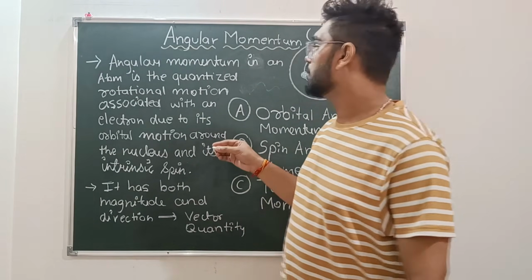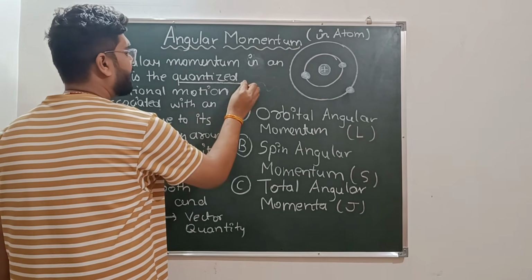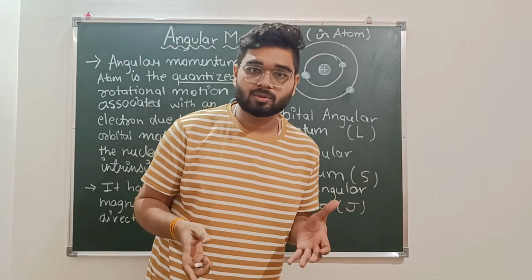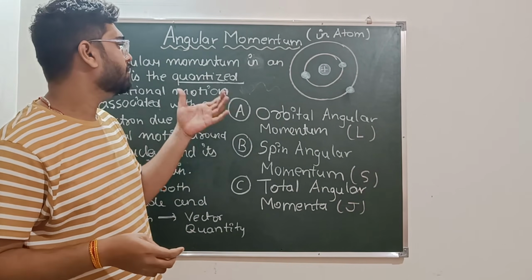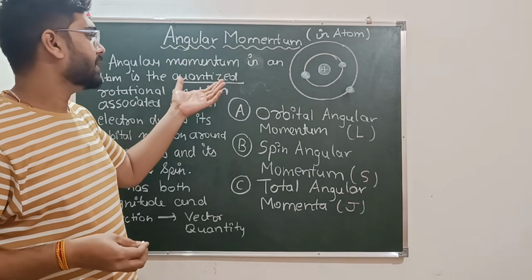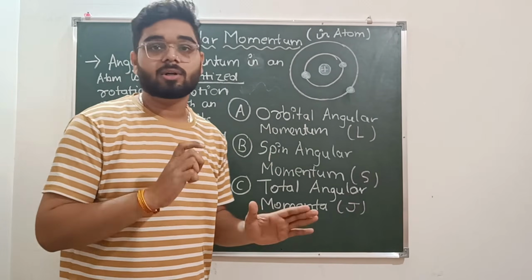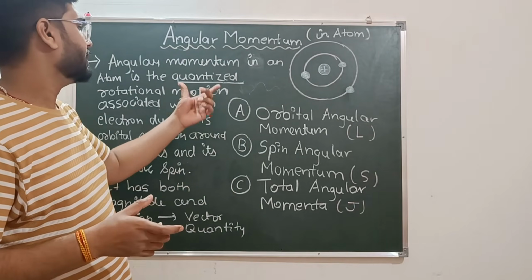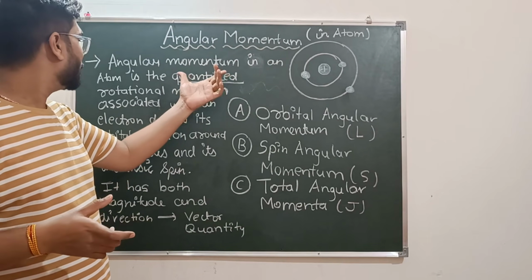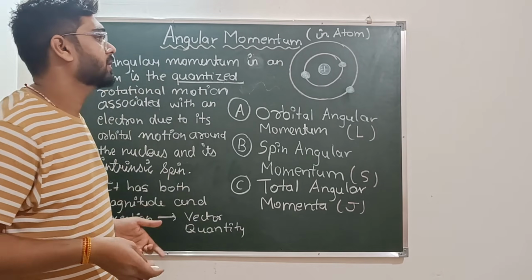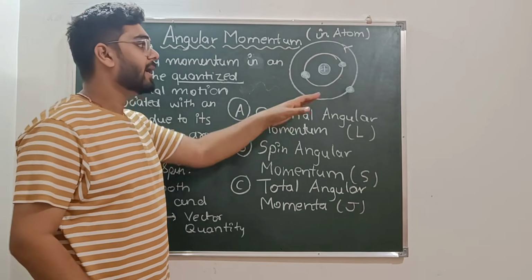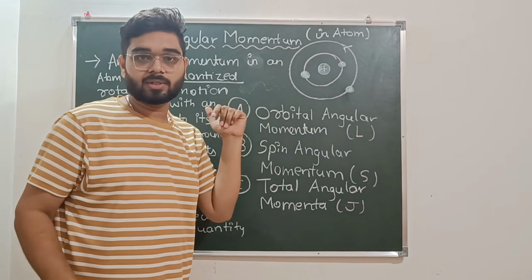What does the term quantized mean? Quantized means it will have certain allowed values only. It will not have a continuous value. It will have certain values allowed, like the values for the orbits. Therefore, we can say that the values of angular momentum in an atom are quantized. Quantized rotational motion. Here, the motion is the motion of the electron, which is rotational. It is orbiting around the nucleus.